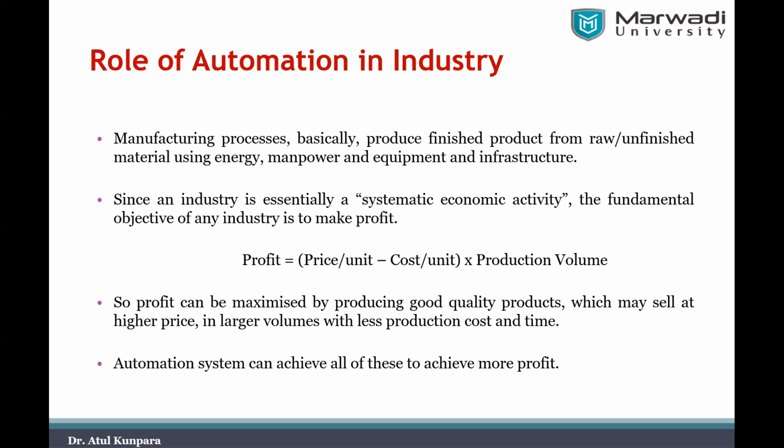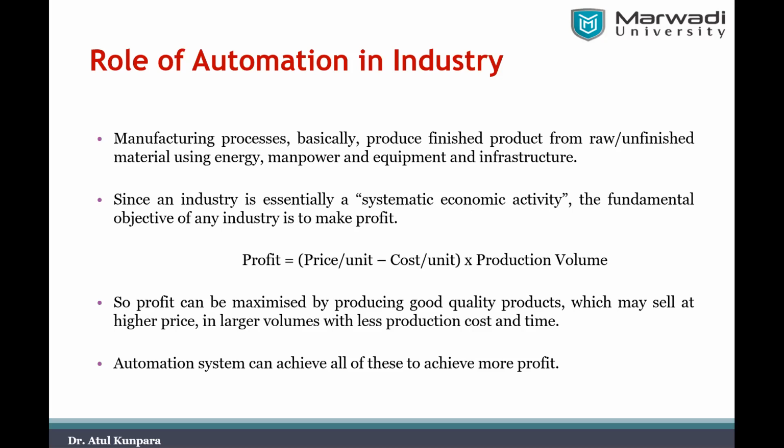Now, to understand how that profit can be increased, you have to have the equation of profit, on which your profit depends. As the equation is on screen, you can see that the profit of any industry is given by the price per unit minus the cost per unit.